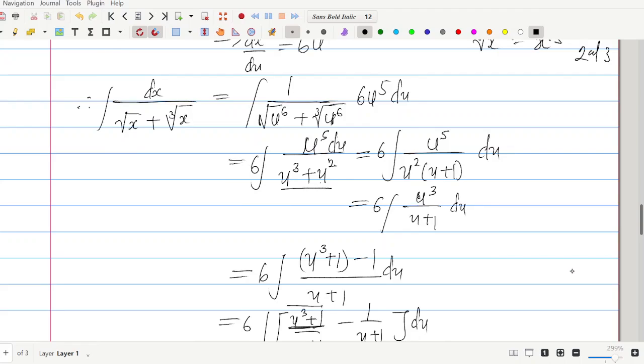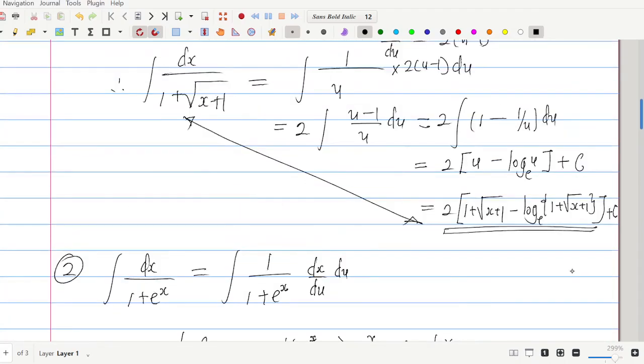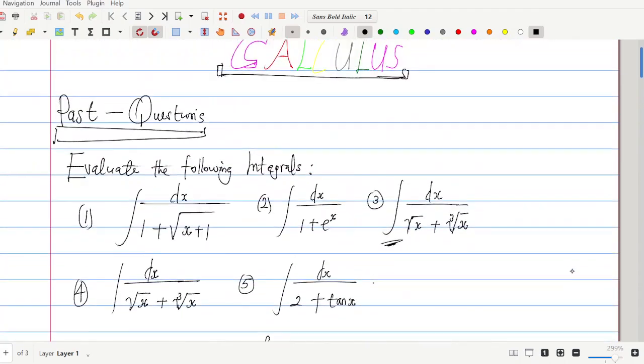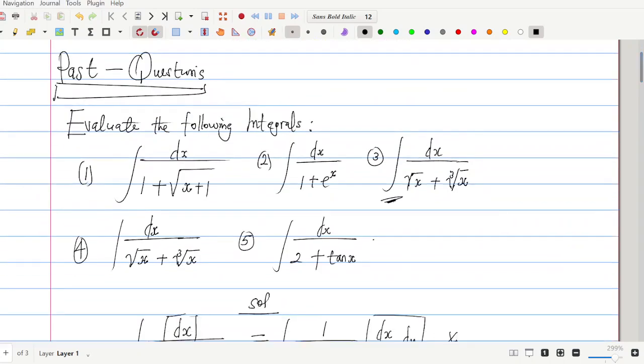The last one, number 5, I said it will be an exercise. You try it, attempt it. It's not difficult. It's very easy. Make an attempt to solve it. It involves a trigonometric function, but the trick is very simple.